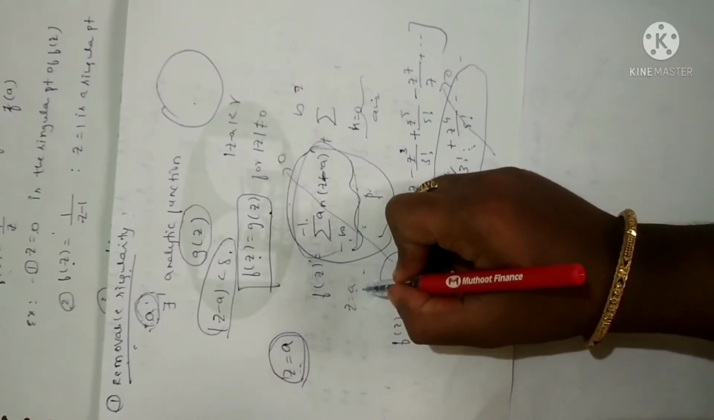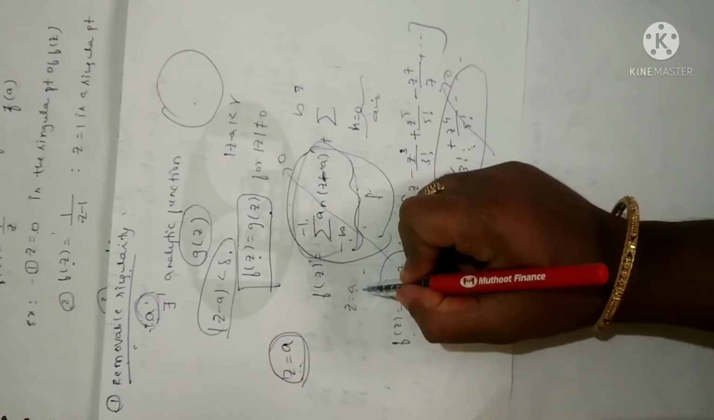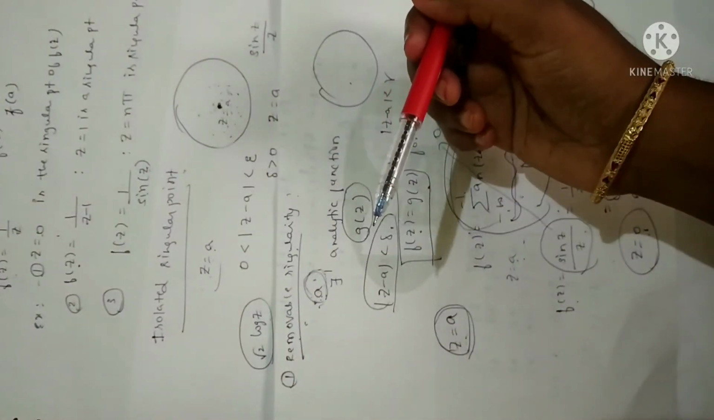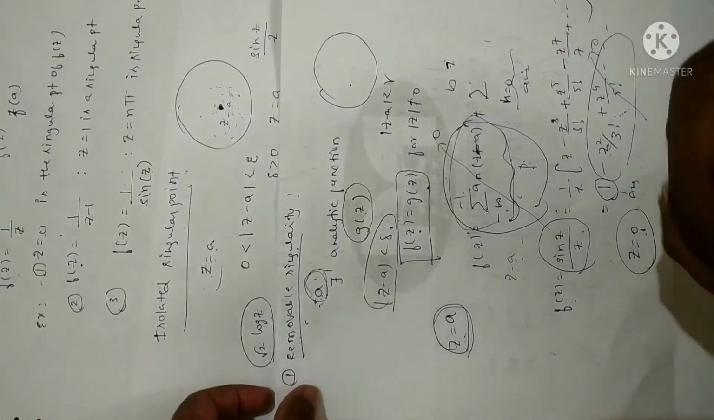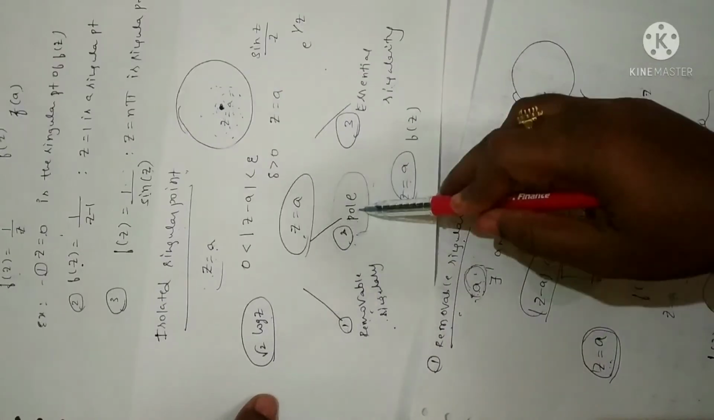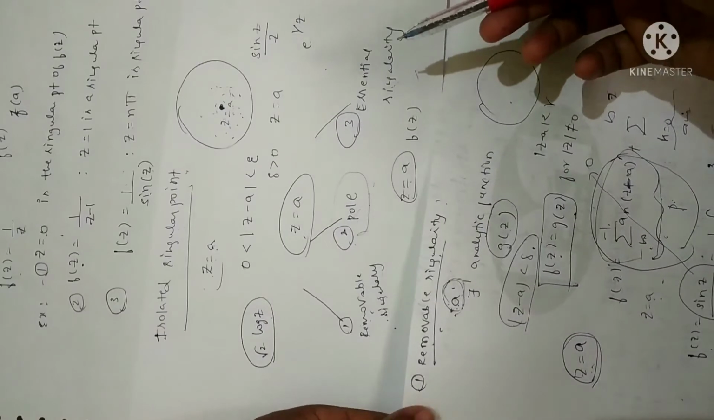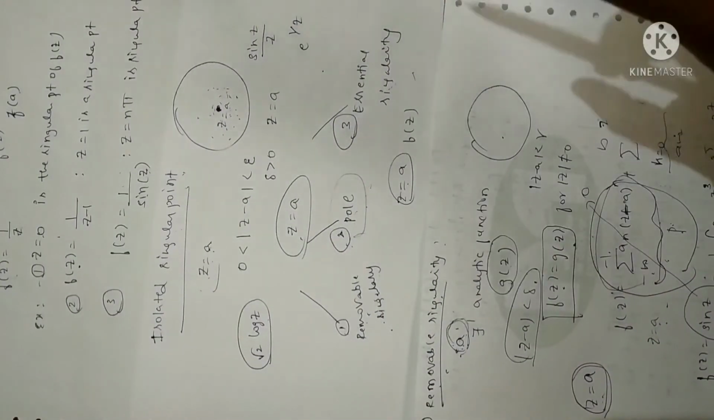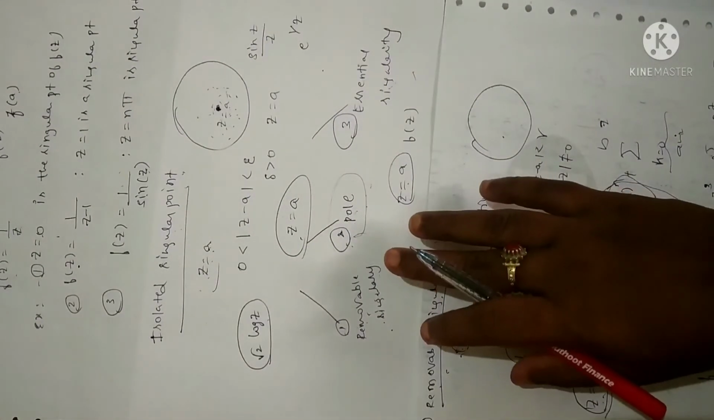we say that the point z is equal to a is an essential singularity. Or we can say one more definition: if a is an isolated singular point, because it is a type of isolated singular point, and a is neither a pole nor a removable singularity. It should be neither a removable singularity nor a pole. If it is neither of the two cases, then we can say it is an essential singularity. Or a point is said to be an essential singularity if the principal part contains an infinite number of terms. You can say both definitions. Clear?